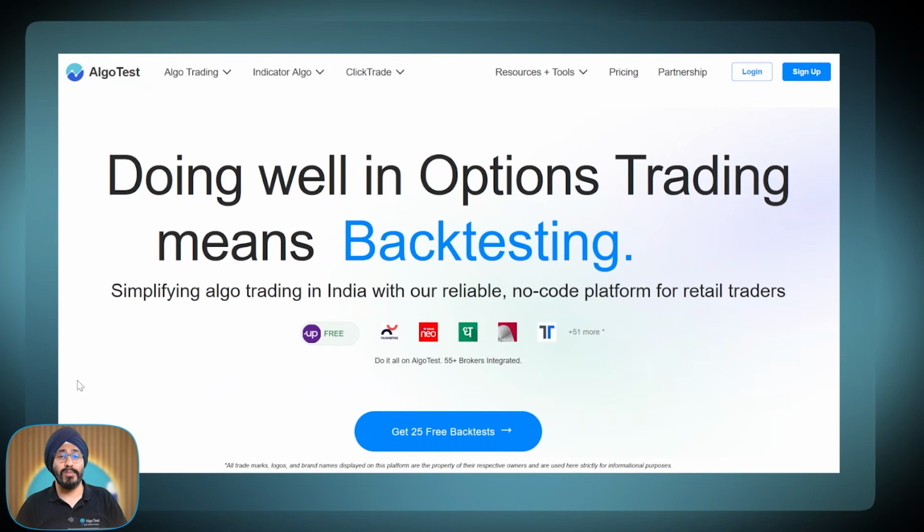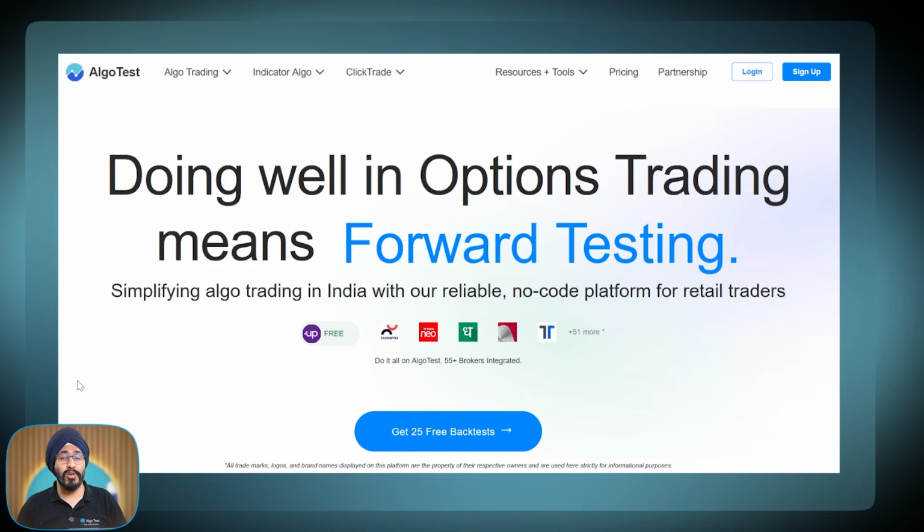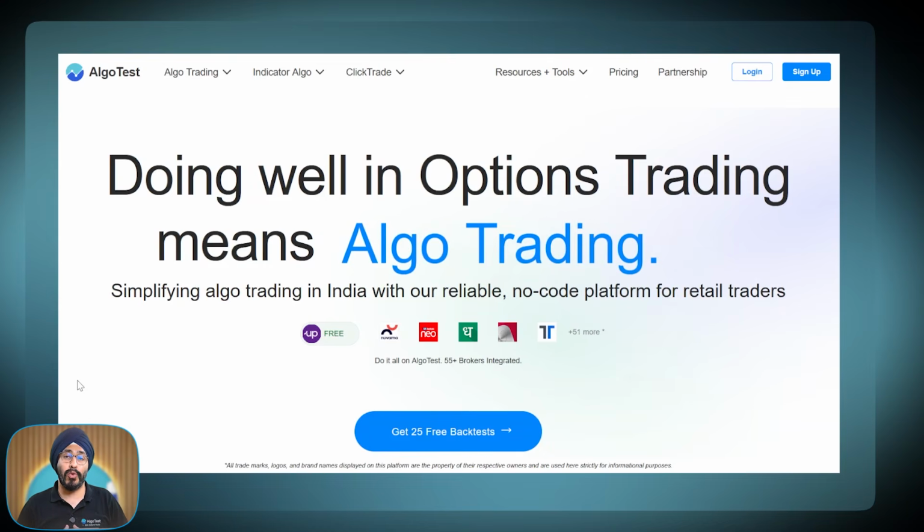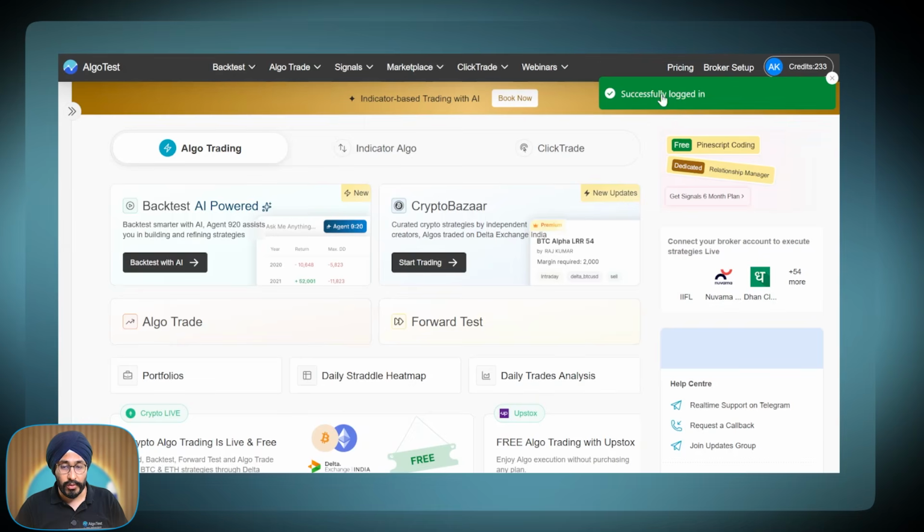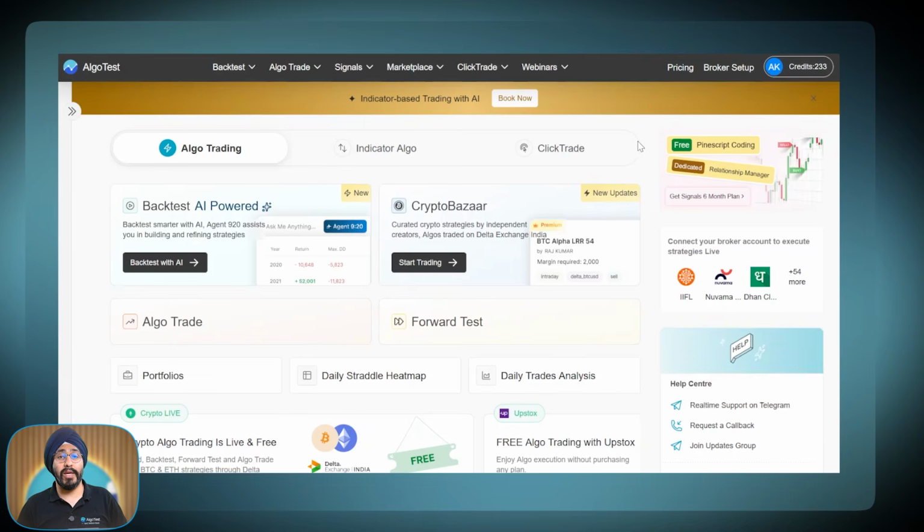So this is the AlgoTest platform. It is very easy to sign up with your phone number and OTP or with your Google sign up. I already have an account, so I'm going to simply log in, and here we are. If you have logged in for the first time, there will be a short onboarding. Once you have finished your onboarding, you will come to the dashboard.